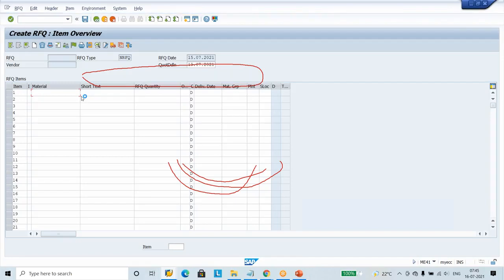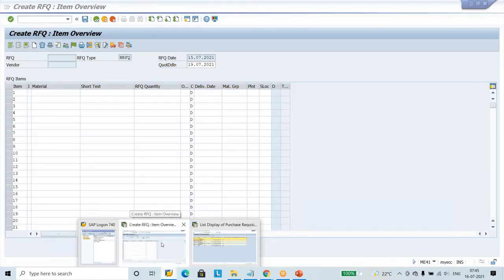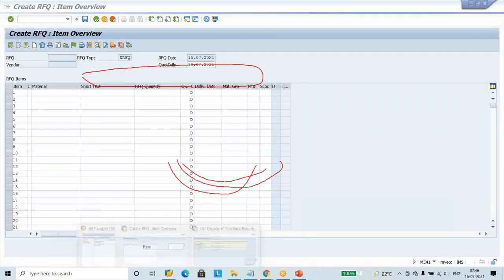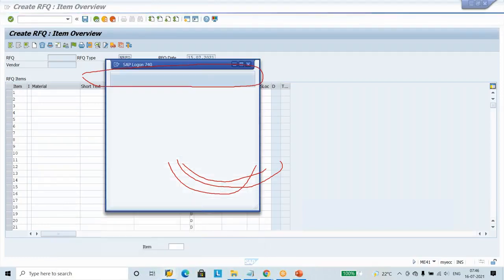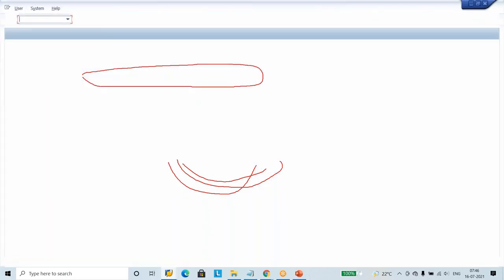Come on. It is troubling us. Let us log in one more time. It is too much trouble. I don't know why SAP is giving trouble today. Come on, log in one more time. It will automatically disconnect that one.